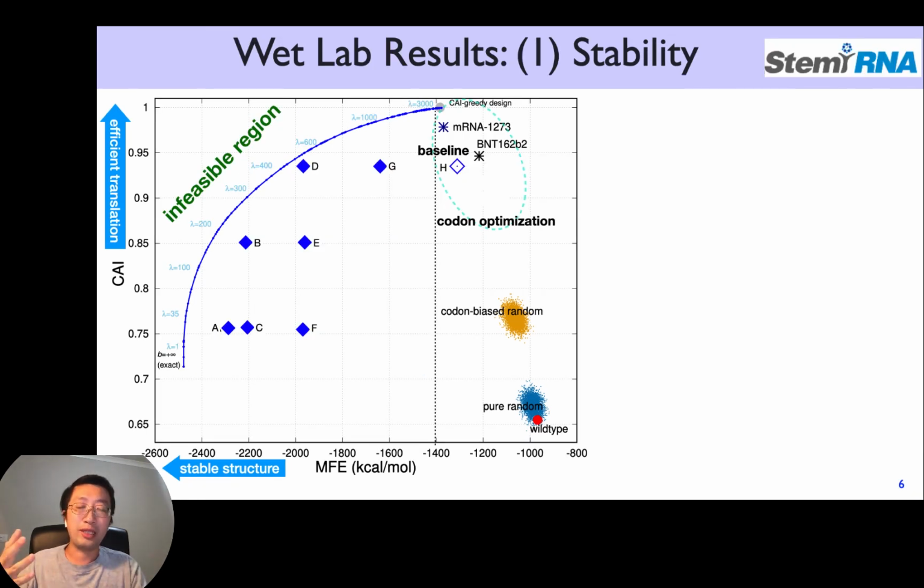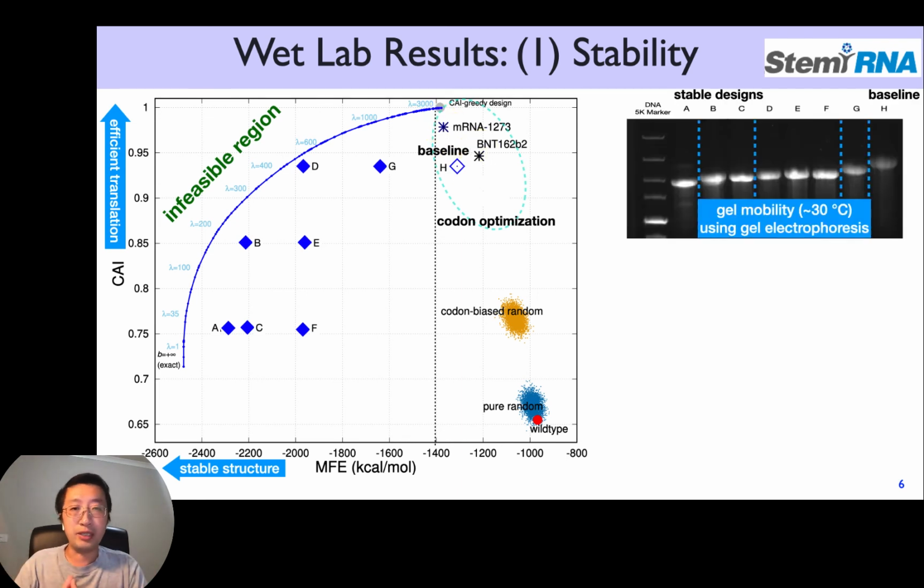So this is work done by Stemi Therapeutics, a vaccine company in Shanghai, and they took several of our designs plus their baseline sequence, which is basically codon optimization, very similar to Moderna's and BioNTech's, and then we compare, say, stability. And you can see that this is the first experiment using gel mobility. You can see that indeed they match very well with our free energy of the design. So this is almost a perfect match between theory and experiment.